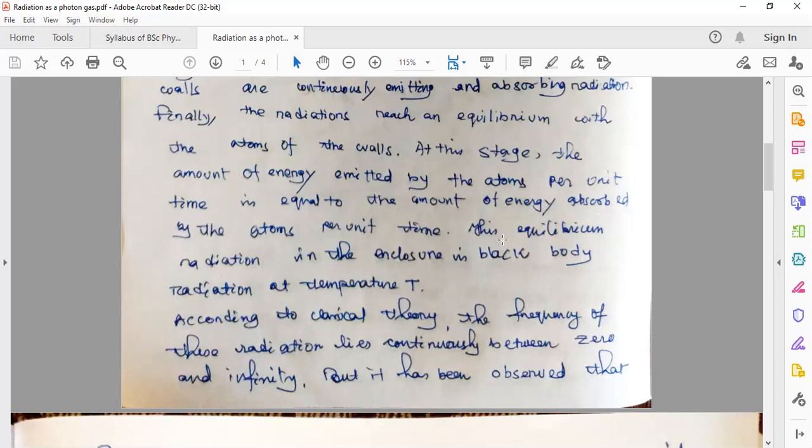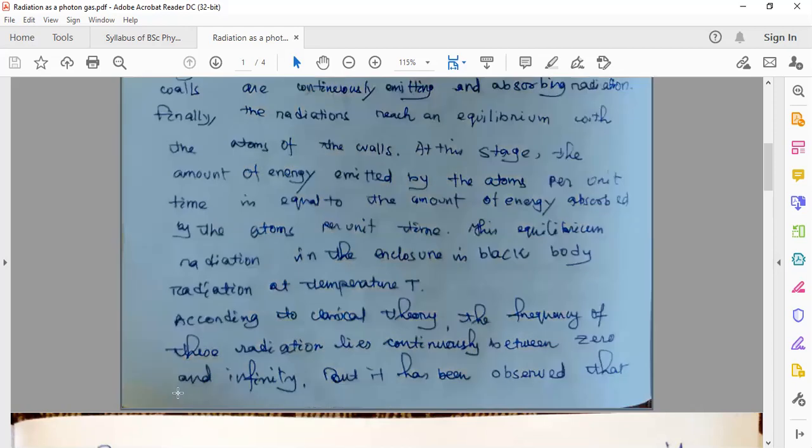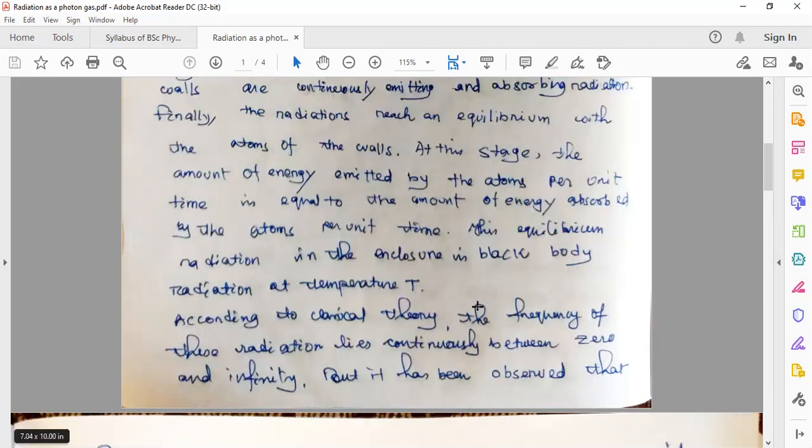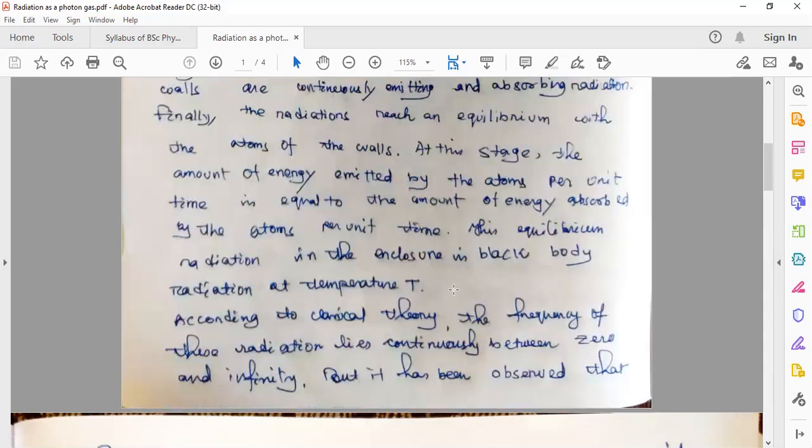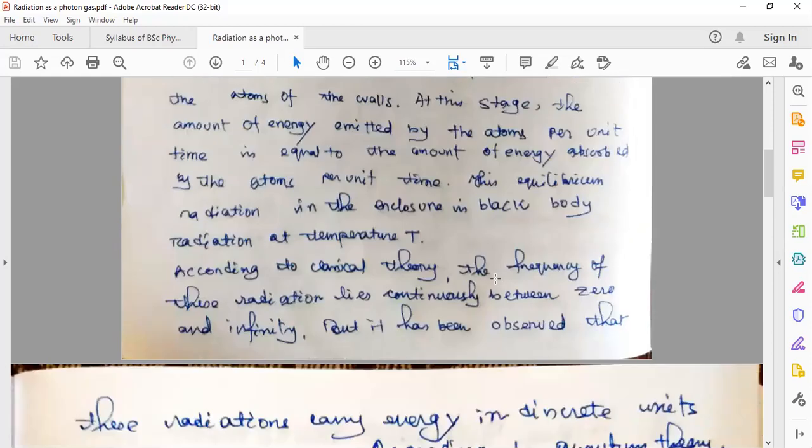This equilibrium radiation in the enclosure is called a black body radiation. So this equilibrium radiation in the enclosure is known as black body radiation at temperature T. So when the equilibrium is reached such that the amount of energy emitted is equal to the amount of energy absorbed per unit time, this gives rise to a black body radiation at the temperature T. So what is the temperature T?